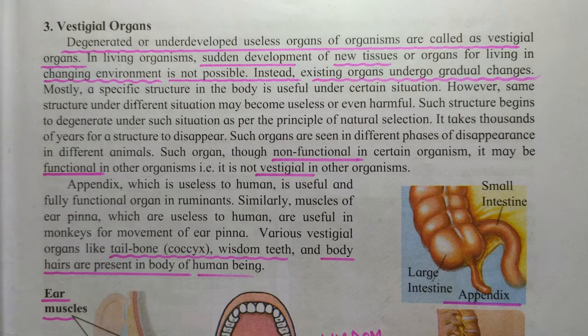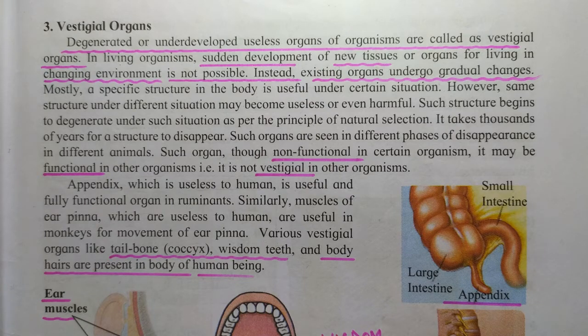You have already studied natural selection. It takes thousands of years for a structure to disappear. Such organs are seen in different phases of disappearance in different animals. Such organs, though they are non-functional in certain organisms, may be functional in other organisms. It is not vestigial to those organisms, but they are useful organs for them.